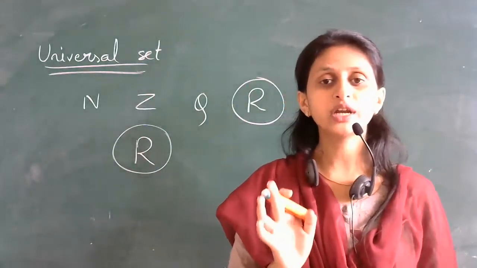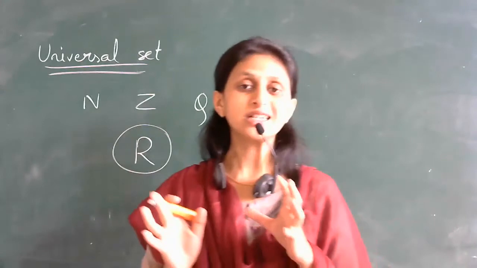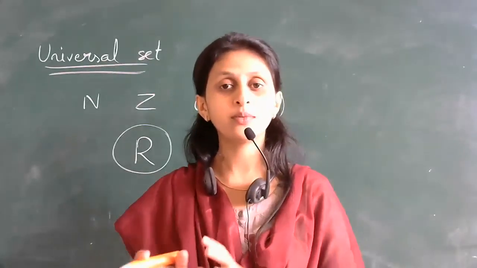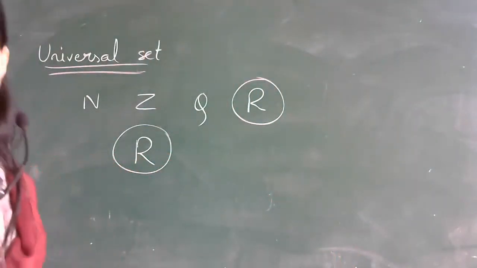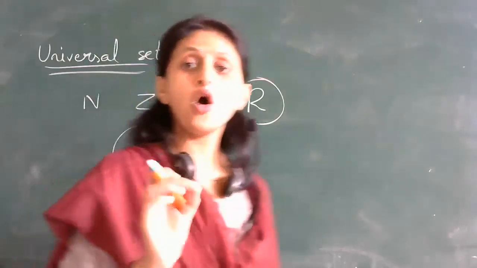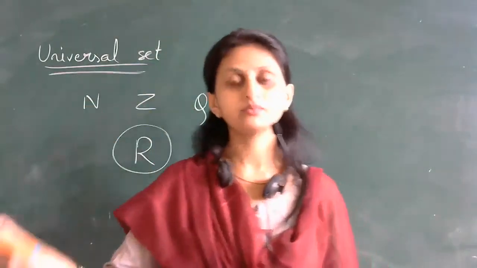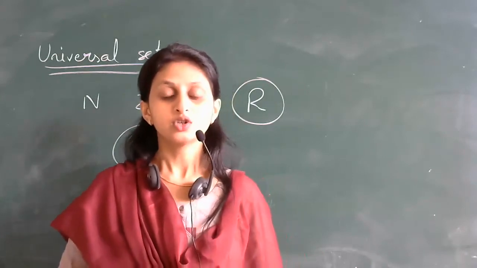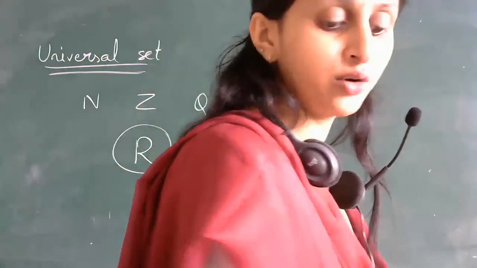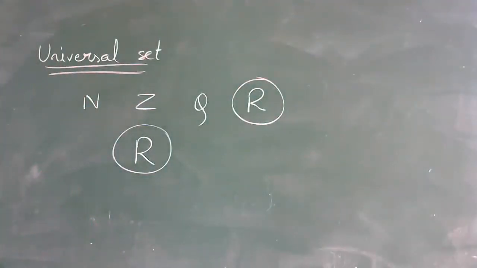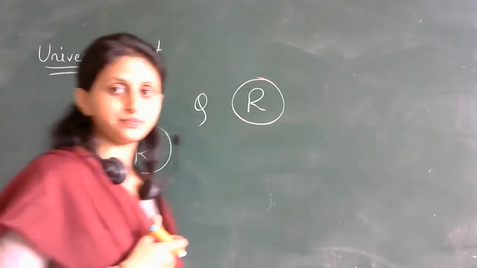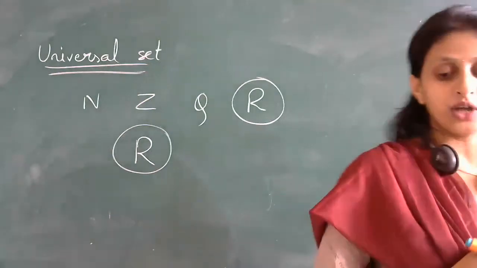So that will be the universal set. In the universal set, what you will be doing is just considering the set of all elements which are in the problem under consideration. You will get to know if you see the examples. Basically, students, in any problem, all possible solutions will come under the universal set, right? So you will study how to represent this universal set when we study Venn diagrams. Okay, you will get more clarity about this concept when you see examples. Okay, now shall we proceed to the next part?